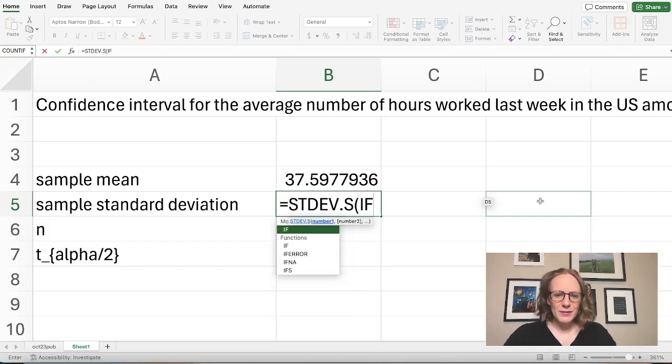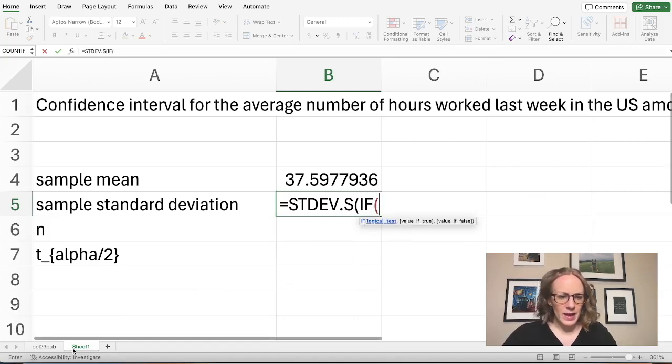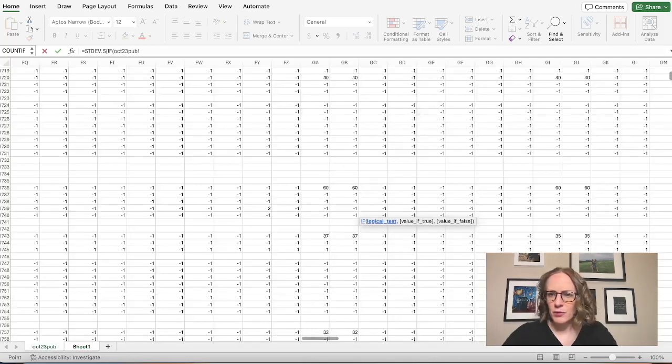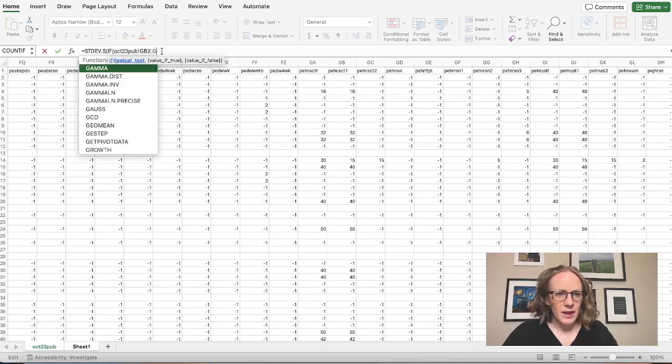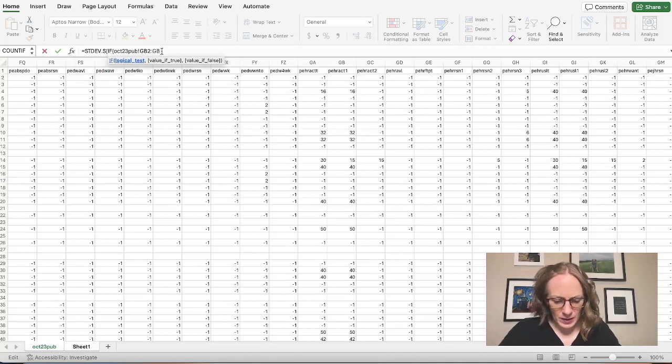So I'm going to put an if command inside of this, and I want the standard deviation of, again, these things in column GB from this previous sheet. I'm going to select this one, and I want to look at everything up to GB127940, but I only want to look at the cells that are positive, and if they're positive, then I want to take the standard deviation of them.